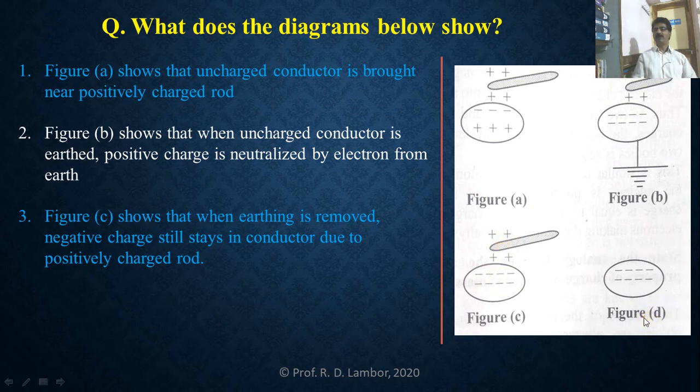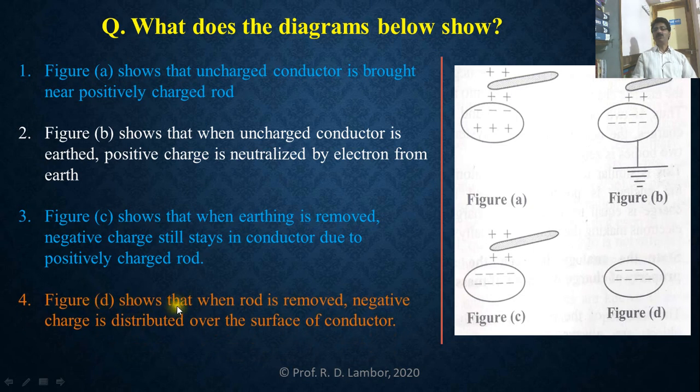Now Figure D. In Figure D, the positively charged rod is moved away from the conductor. Then what is happening? Figure D shows that when the positively charged rod is removed, the negative charge is distributed over the surface of the conductor. That means this conductor gains negative charge all over its surface. So when the positively charged rod is moved away, these negative charges are distributed over the surface of the conductor.